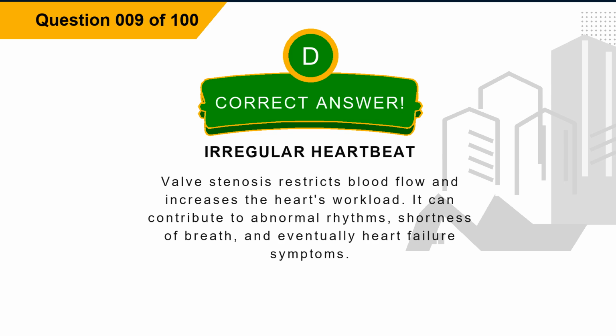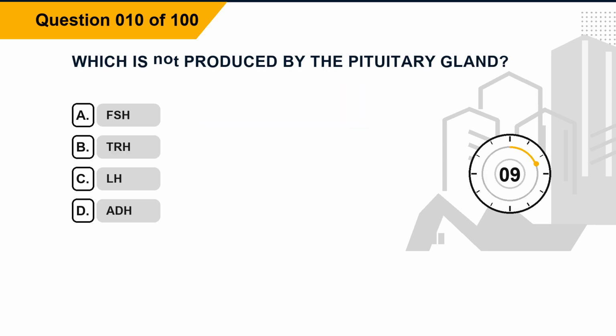Explanation. Valve stenosis restricts blood flow and increases the heart's workload. It can contribute to abnormal rhythms, shortness of breath, and eventually heart failure symptoms. Question 10. Which is not produced by the pituitary gland? Option A, FSH. Option B, TRH. Option C, LH. Option D, ADH.